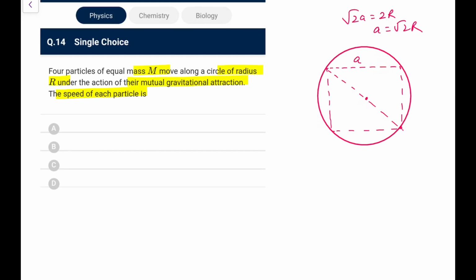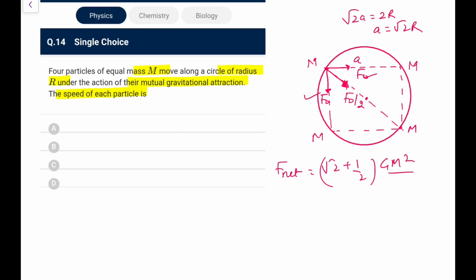Now the speed of each particle will be, so this is m, this is m, this is m, this is m. So from symmetry what I can say, the net force on this m due to other 3, this will put a force here, let me call it F naught. So this will also put a force F naught. This distance is root 2 times, so force will become half. You all know this thing, because there would be a square, that would be root 2a square, that is 2a square. So write it as F naught by 2. So the net force acting towards center would be, if I add these two, along this root 2 F naught. So that is root 2 plus 1 by 2 into F naught.